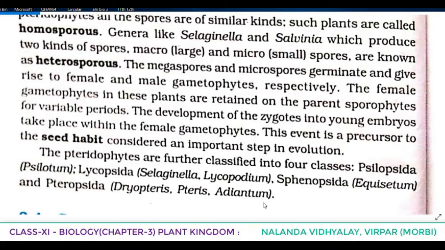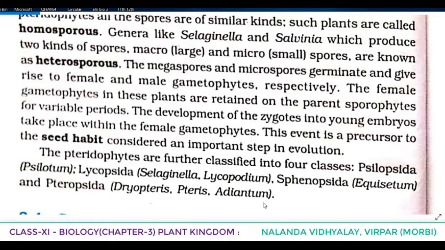It's a very important point. Now again, we said that the pteridophytes are further classified into how many classes? Four classes. Which are they? Psilopsida, for example Psilotum; Lycopsida, Selaginella and Lycopodium; Sphenopsida, Equisetum; and Pteropsida, Dryopteris, Pteris and Adiantum. So I think this topic is clear for you.